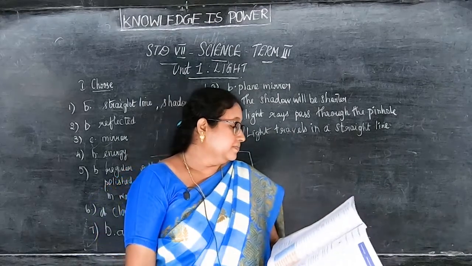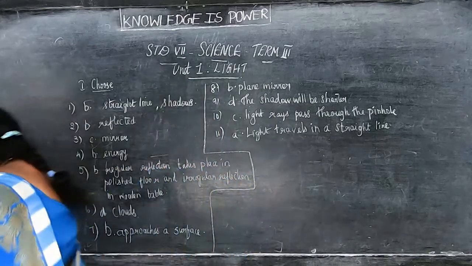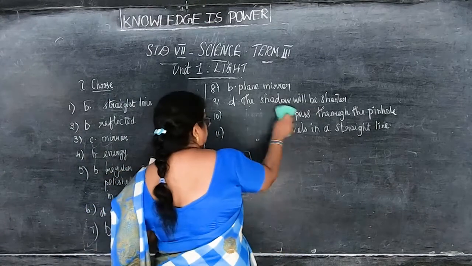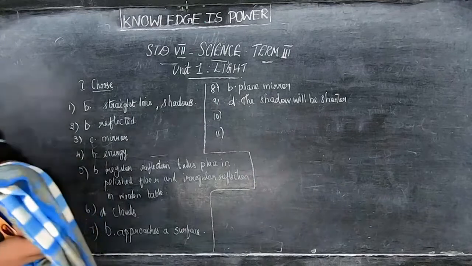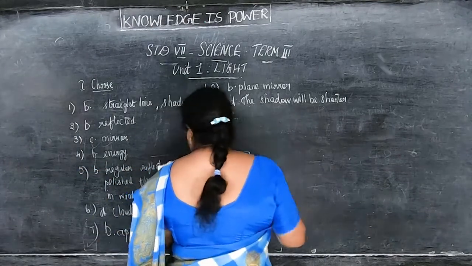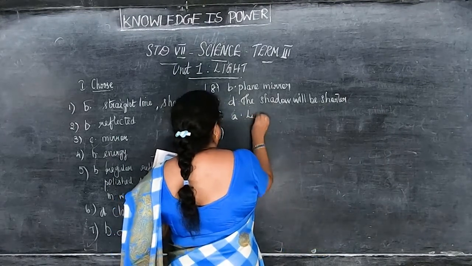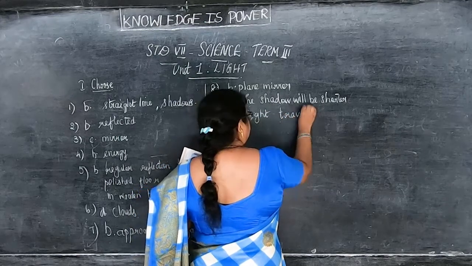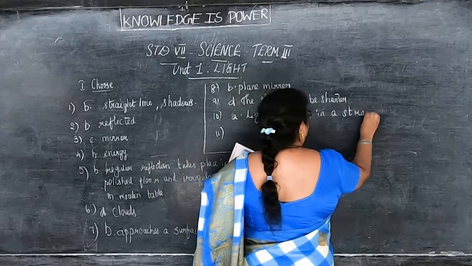Then, sorry children, for the 10th one the answer is only A. Light travels in a straight line.